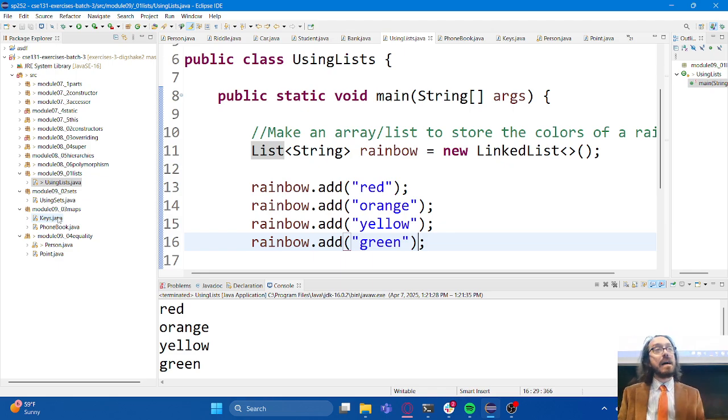The data that is in maps is stored in what is called key value pairs, where the key is kind of the index, right? And the value is the value that is stored at that index. But now, instead of just our keys being 0, 1, 2, 3, etc., they can be literally anything. They don't even have to be numbers.